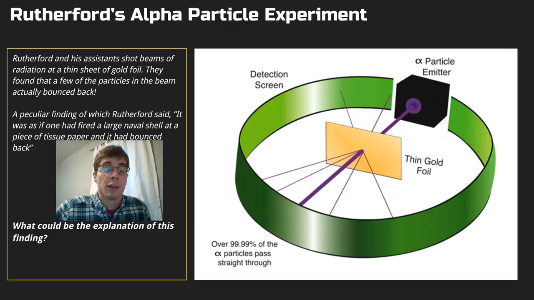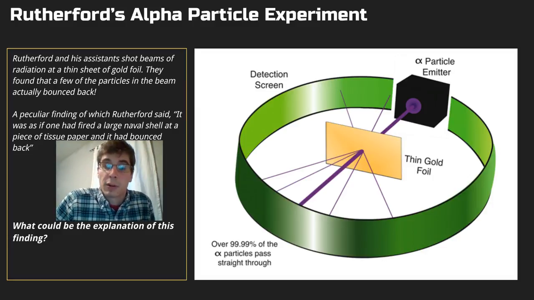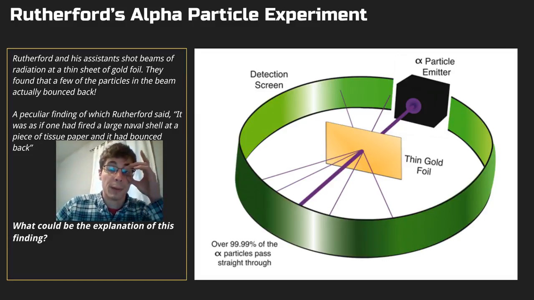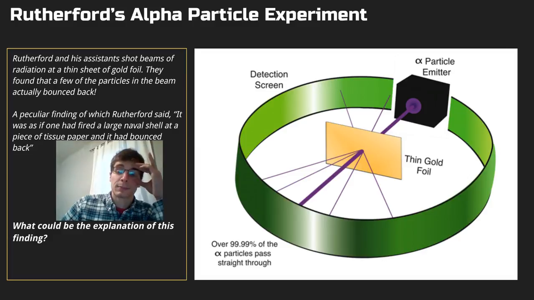And he thought, okay, we'll put something really thin in front of it, a thin piece of gold, and we'll see what happens. I'm not entirely sure what will happen. What we would think would happen was that this beam of particles would probably just go straight through. It won't really interact with anything because they're so small. But what they found was very different.